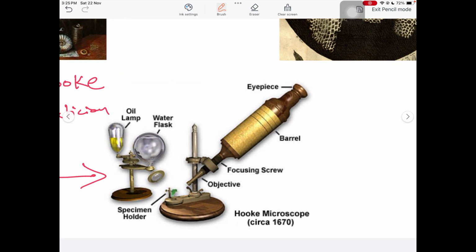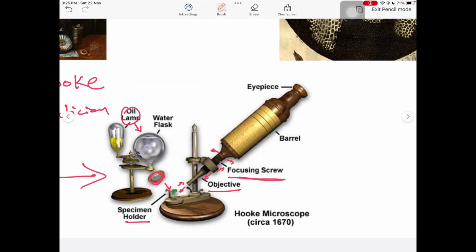a light was produced from this oil lamp. The water flask and this lens together form a convex condenser, which focuses the light on the small specimen placed on this specimen holder. Finally, that illuminated image was seen by this objective lens, and the focusing screw helped to move the objective lens near or far. When the screw was tightened, it went nearer, and when it was revolved backward, anti-clockwise, it went further.